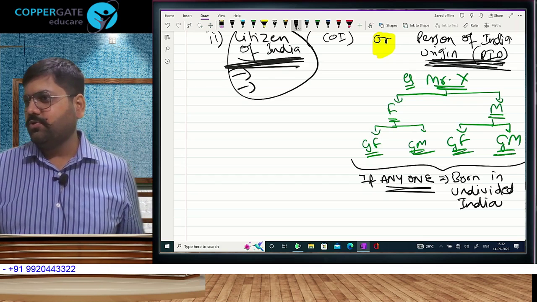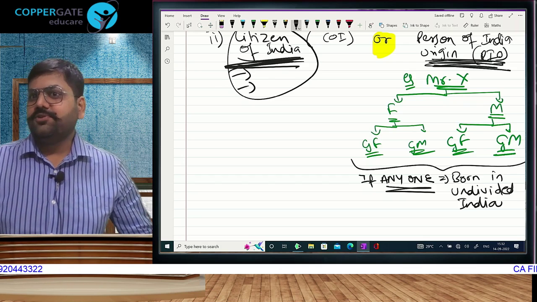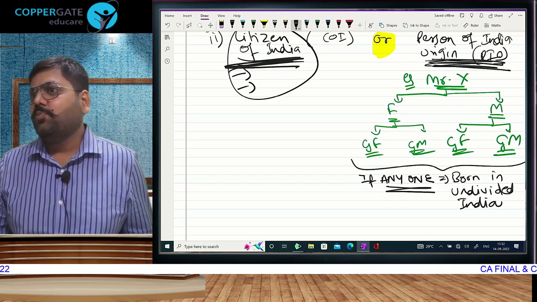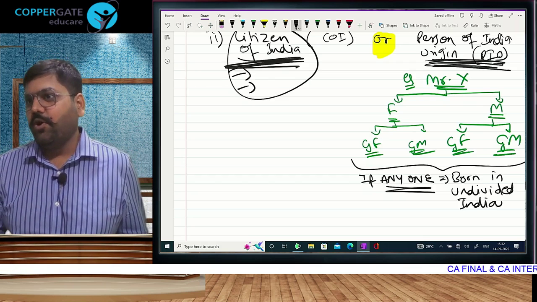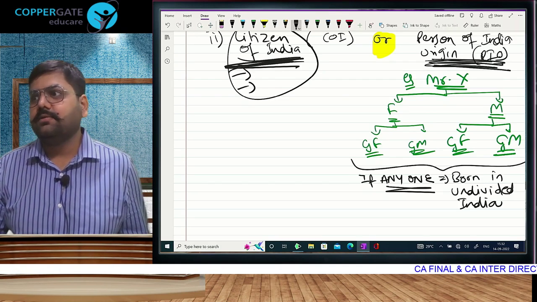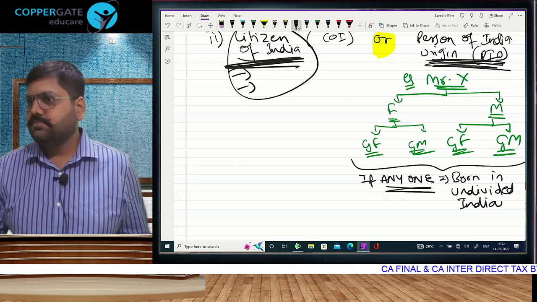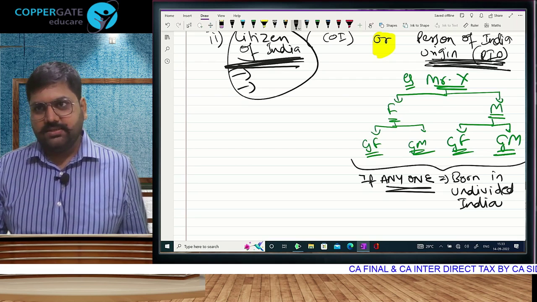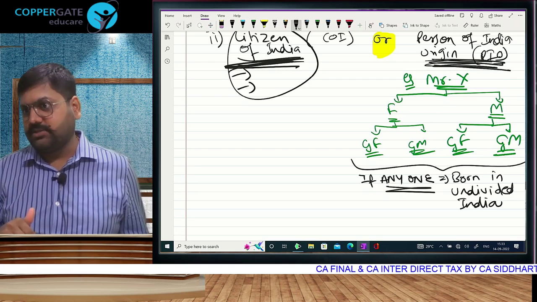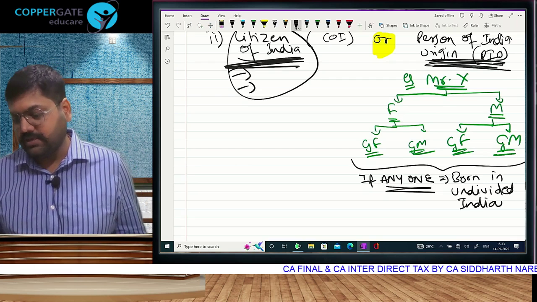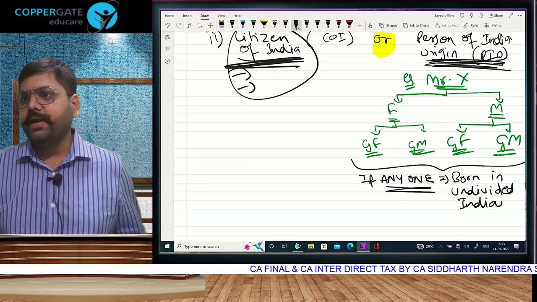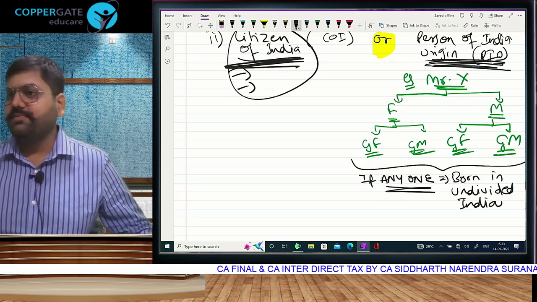Your generation may not know who I am talking about. Mr. L.K. Advani, born in the Sindh province of present day Pakistan. Samjha? That means their birth has taken place probably outside India as per today's structure, but they are still going to fall in person of Indian origin. We have to see any 1 out of 7.